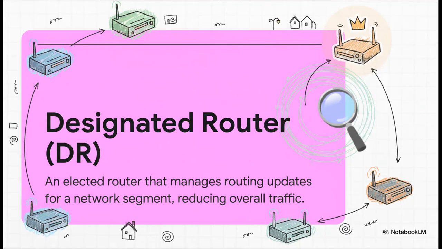So the DR's job is crucial. It becomes the one central hub for all routing updates on that part of the network. Instead of 10 routers all trying to talk to each other, they all just report to the DR, and the DR efficiently passes the information along to everyone else. It's a game changer for reducing unnecessary traffic.